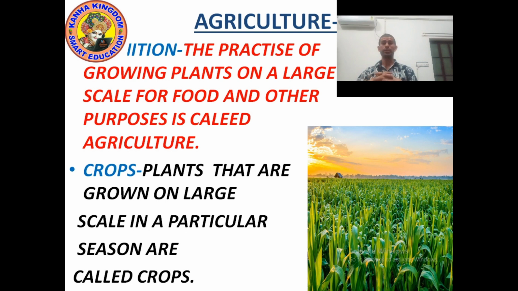Now what is the meaning of crop? What do you mean by crops? Plants that are grown on a large scale in a particular season are called crops.